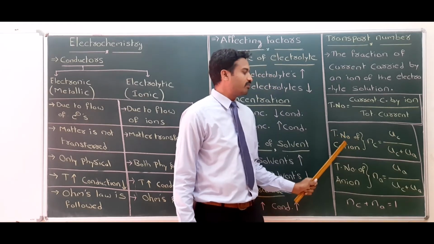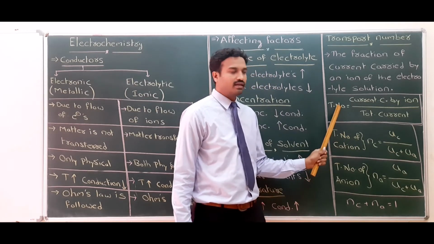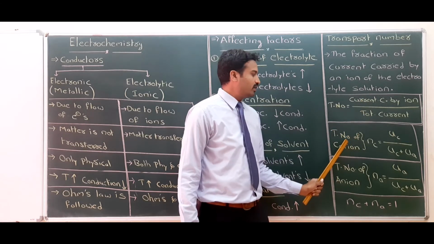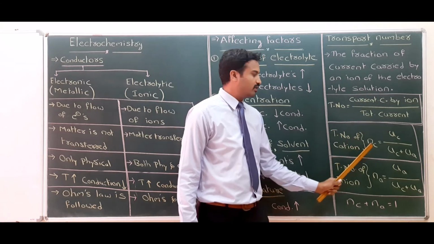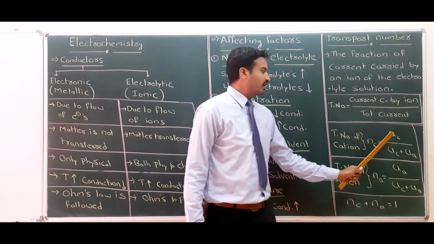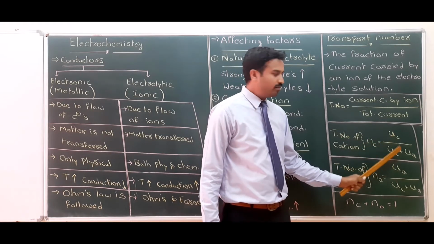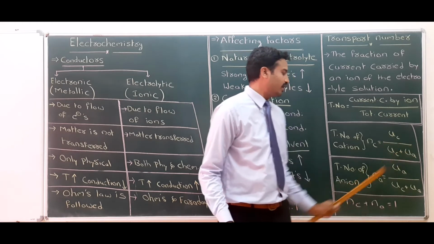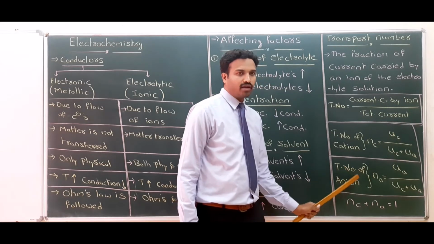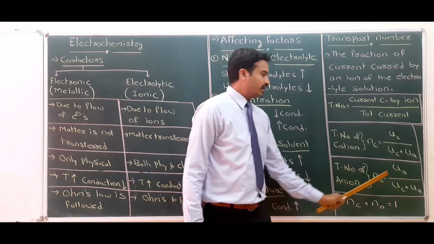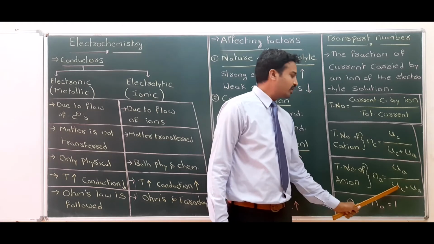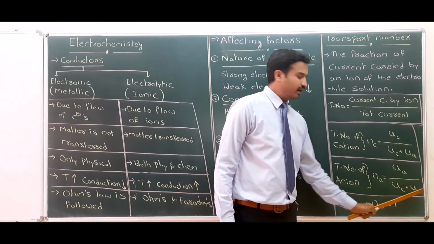Next, the transport number of anion is equal to the current carried by the anion, Ua, divided by the total current, Uc plus Ua.